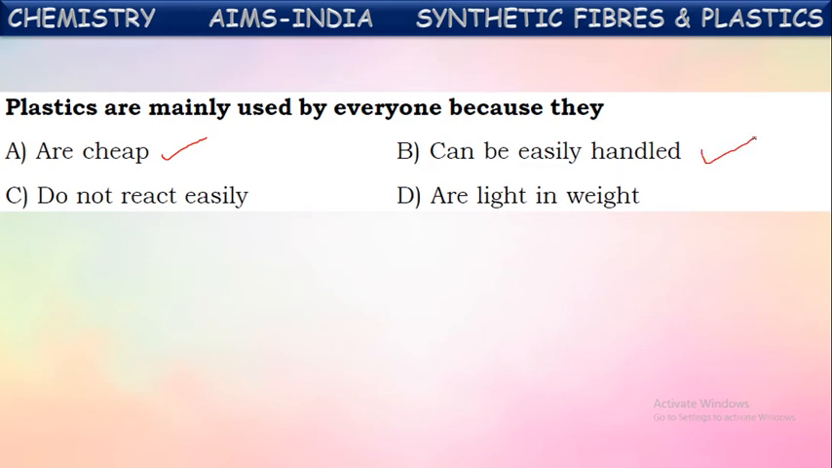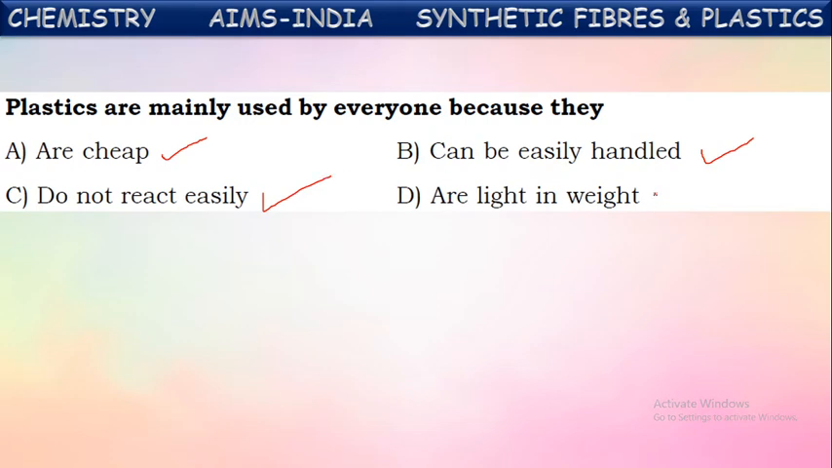They can be easily handled. When compared to wooden and metallic objects, these plastic objects are lighter in weight, so they can be easily handled. And they do not react easily. They are chemical resistant. They won't react with chemicals easily. Mostly they are unreactive. So they are safe. Even plastic items can be used for preserving some chemicals, because they won't react with them.